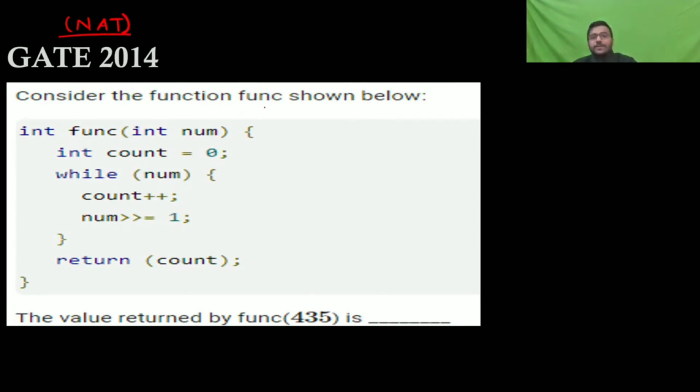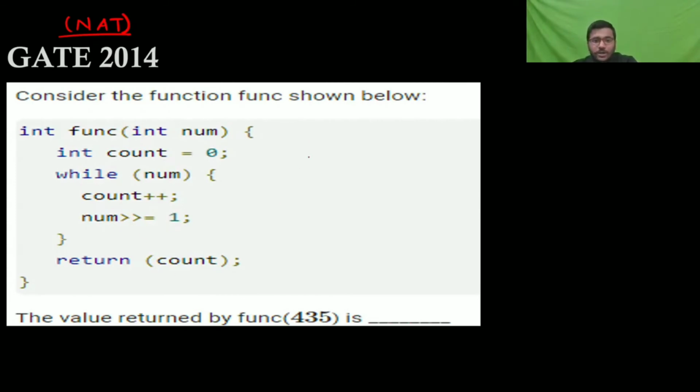Consider the function shown below. So int function, int num it is having. So you are calling function on 4. It's having a right shift. Right shift means divide by 2. Okay, left shift means multiply by 2. Here it's having a right shift. Equal to 0 while num. What is num here? Okay, while num and count plus plus, then like this.